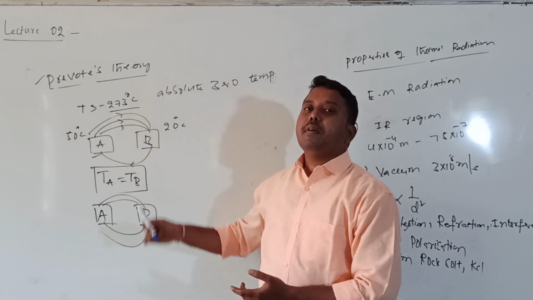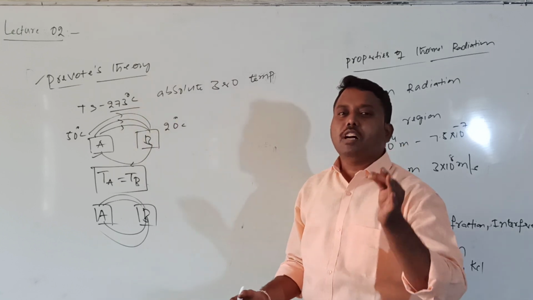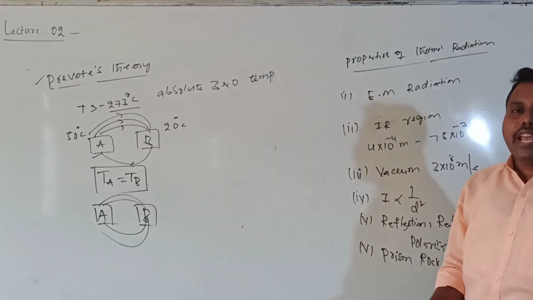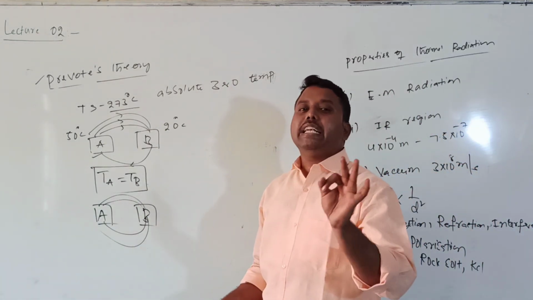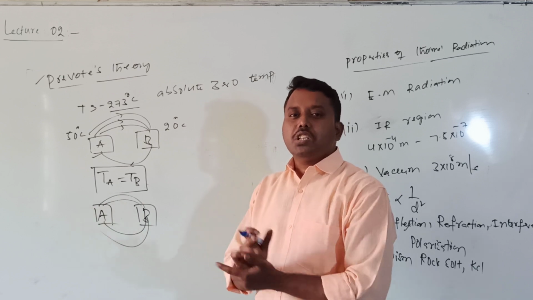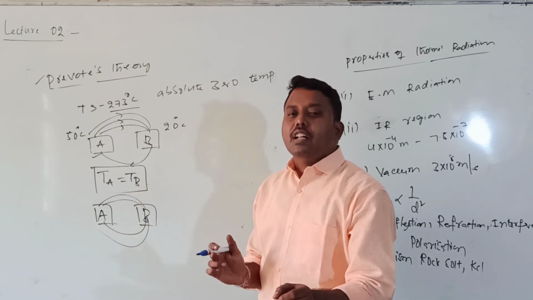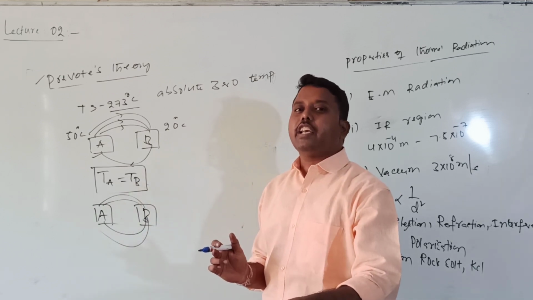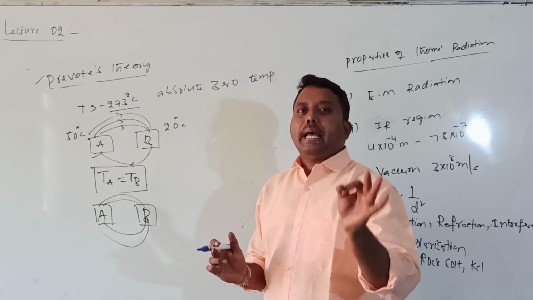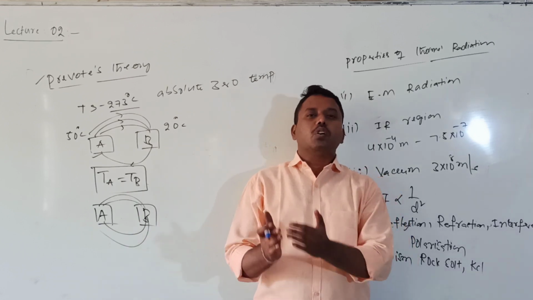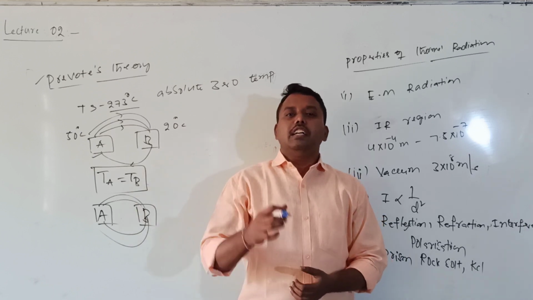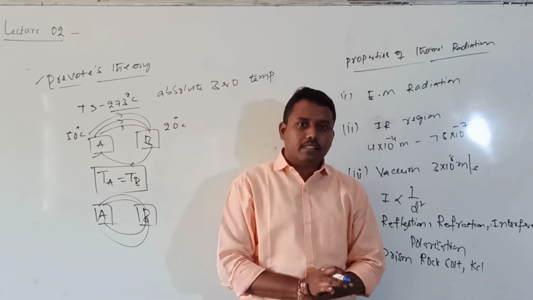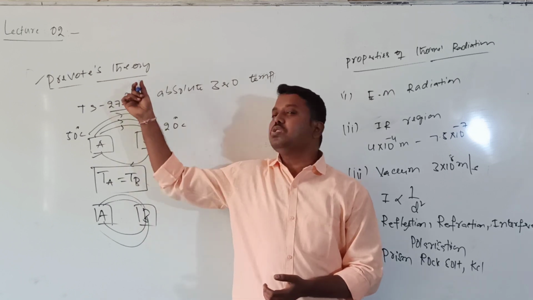So, because of the Prevost theory, the conclusion is that every body above absolute zero temperature will emit heat in the form of thermal radiation. The only difference is that the quantity of thermal radiation is more when the temperature of the body is more, and less when the temperature is less. That is the conclusion of the Prevost theory.